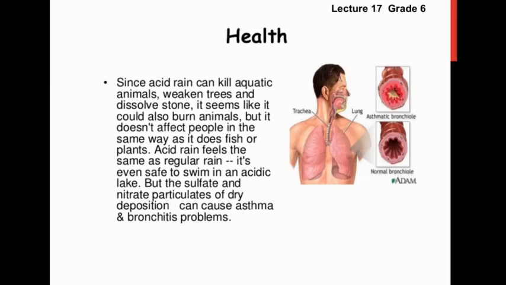It's even safe to swim in an acidic lake, but the sulfate and nitrate particulates of dry deposition can cause asthma and bronchitis problems in humans. You can see the asthmatic bronchioles and the normal bronchioles, which are present in our lungs.